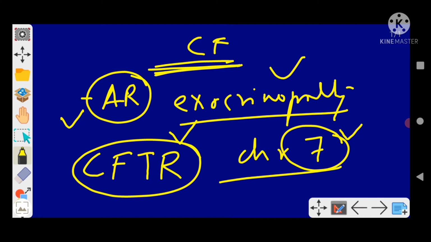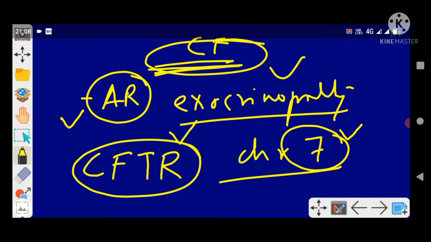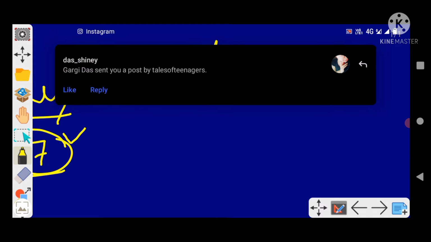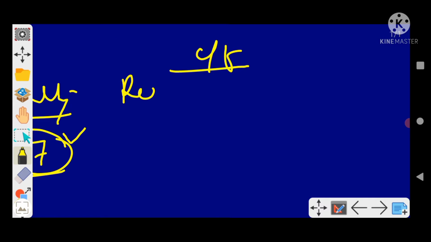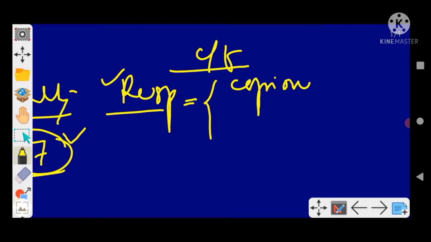Now we will go to the clinical features associated with cystic fibrosis. First, respiratory: copious pulmonary secretions will be there.